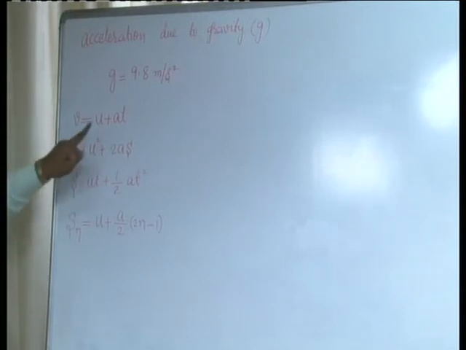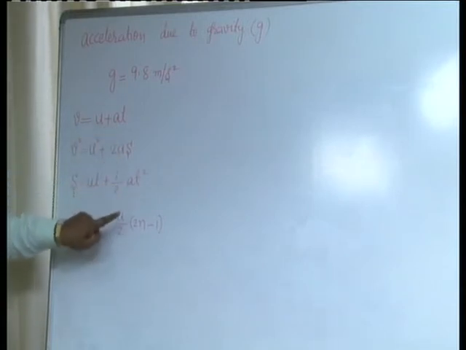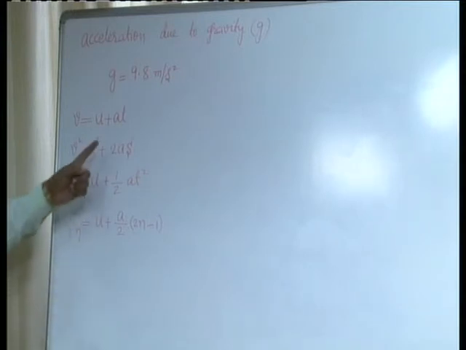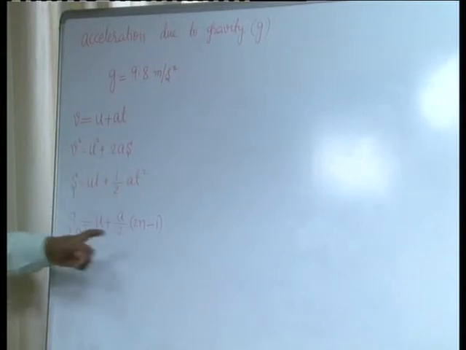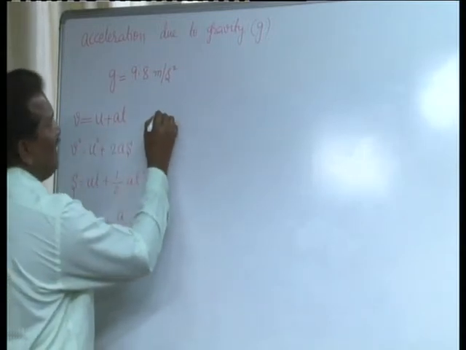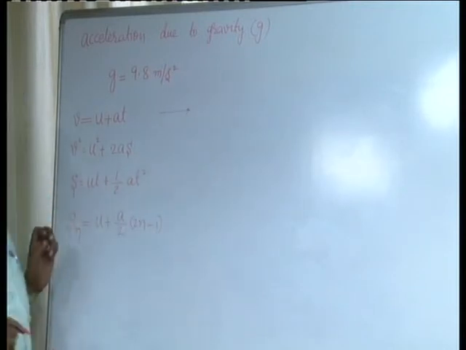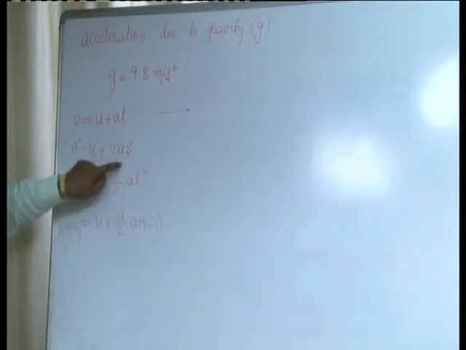Only here a is written generally, as the general magnitude of acceleration for a body which moves along a straight line. Whenever the body moves towards the earth surface, its acceleration is nothing but the acceleration due to gravity. Therefore, maintain everything the same and replace a by g for a body moving towards the earth surface.